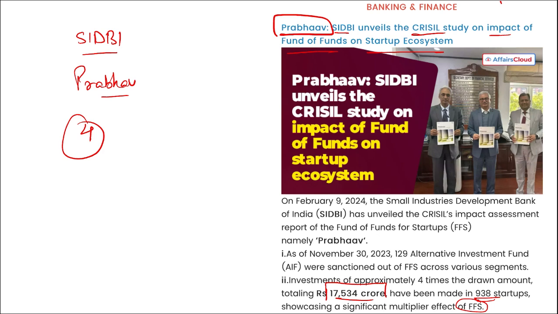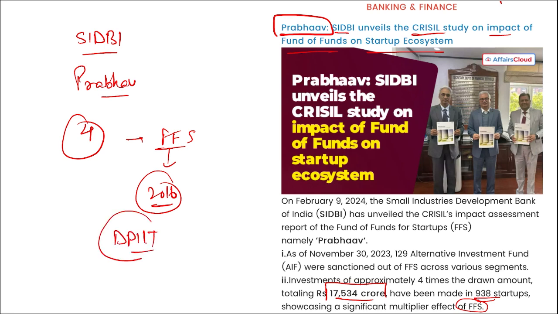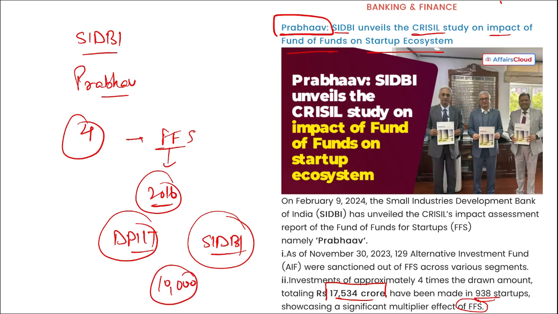Right? First of all, remember this fund of funds for startups. Right? This was launched in 2016, and this is a flagship program of the Startup India Action Plan. Correct? And remember, DPIIT is the monitoring agency, and SIDBI is the operating agency for funds for startup. Here, funds for startup was approved with the corpus of 10,000 crore with contribution that will spread over 14th and 15th Finance Commission cycle.